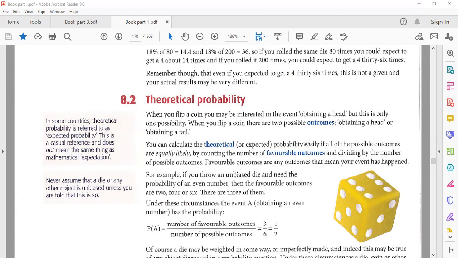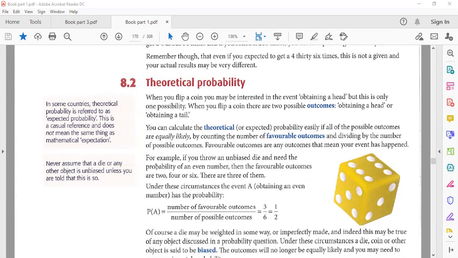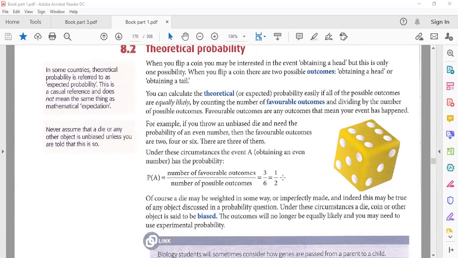Favorable outcomes are any outcomes where your event has happened. If you throw an unbiased die and need the probability of an even number, then the favorable outcomes are 2, 4, or 6. You want an even number, so that is your favorable outcome. If an odd number comes, it's not favorable. There are three even numbers, and the total number of outcomes is 6. So the number of favorable outcomes is 3, the number of possible outcomes is 6, so the probability will be a half.